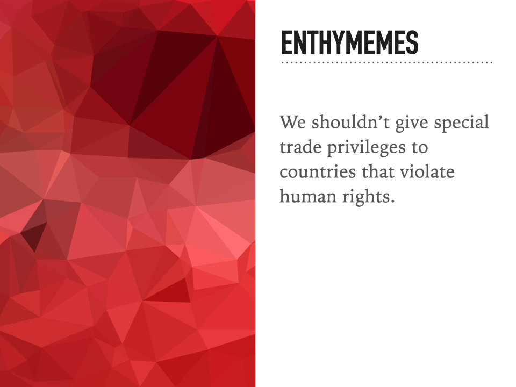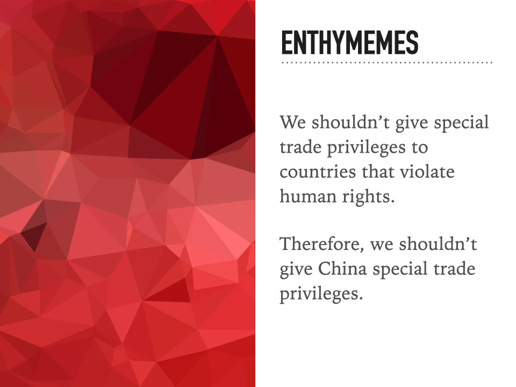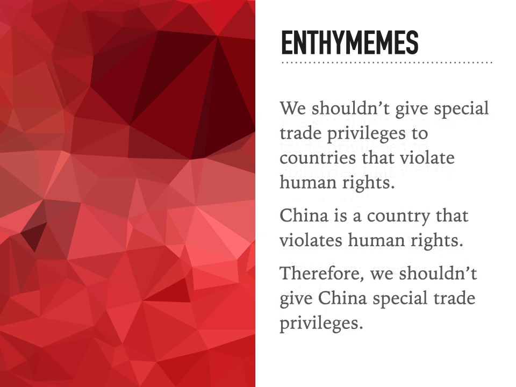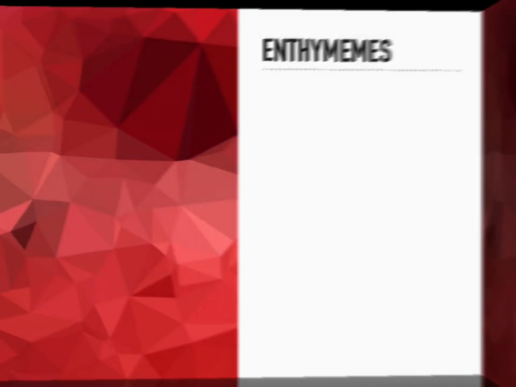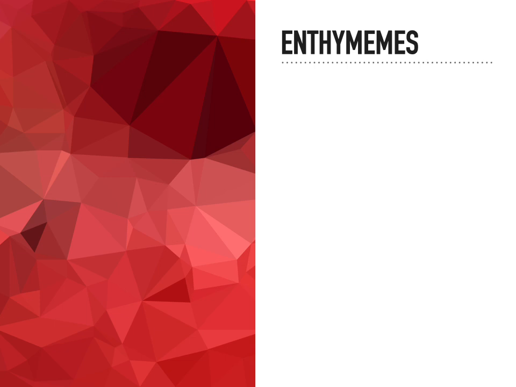We shouldn't give special trade privileges to countries that violate human rights. So then we have a conclusion that says, therefore, we shouldn't give China special trade privileges. This would be a second-order enthymeme. We're missing the minor premise. The minor premise would be China is a country that violates human rights. Let's do the next one.